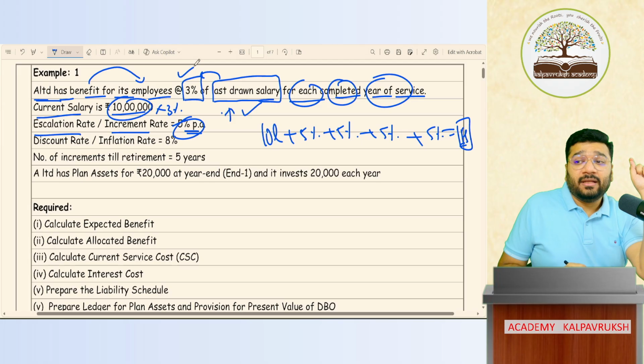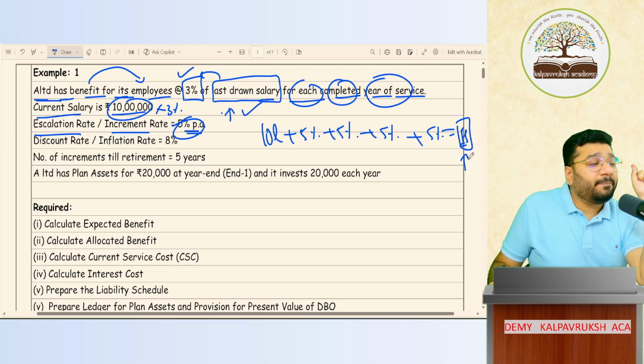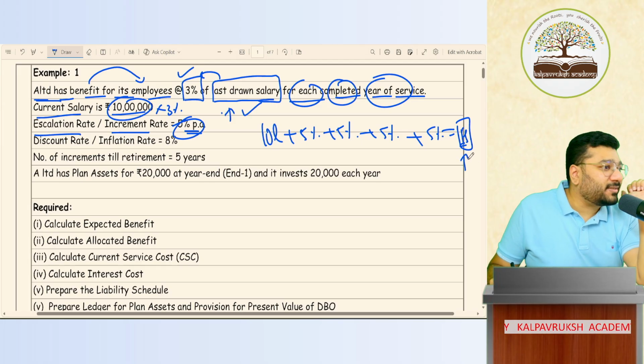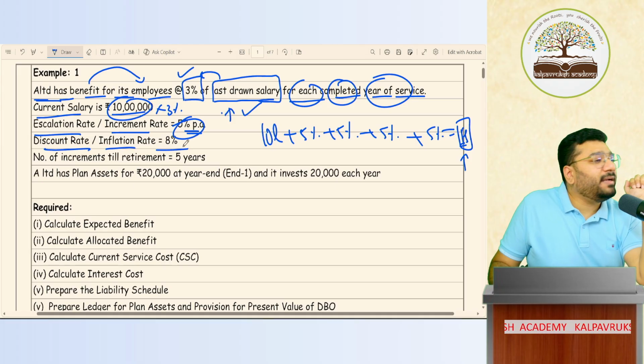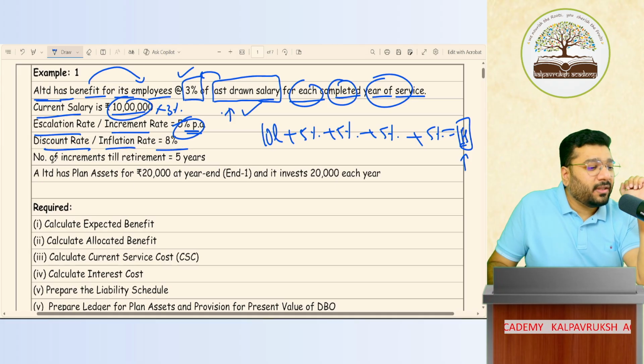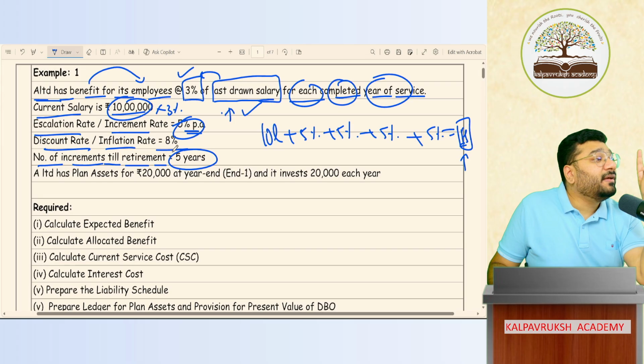But wait. In the calculation, they can twist the language in any way and ask. So what and how they can twist, I'll discuss. Now we'll go slowly. Discount rate, inflation rate is 8%. Hold on, I'll tell you what to do with this. Number of increments till retirement is 5 years. How many increments? 5 increments.